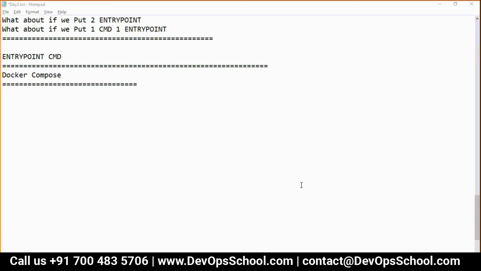Now, the question is, what is Docker Compose? So if you really want to understand what Docker Compose is, I need to tell you about the service. What is a service? Guys, do you understand what a service is?